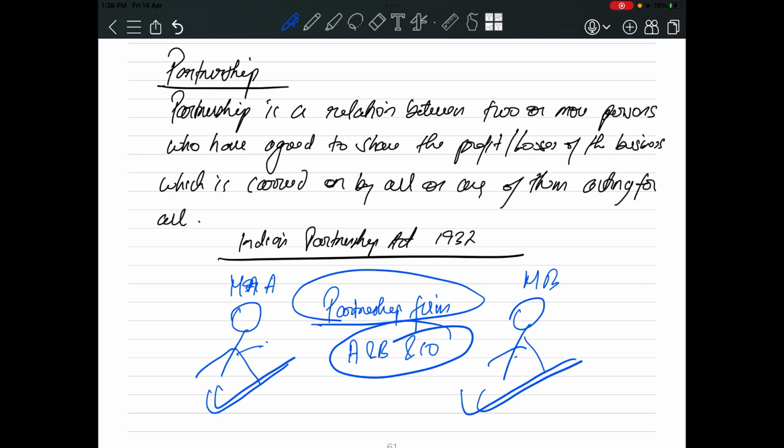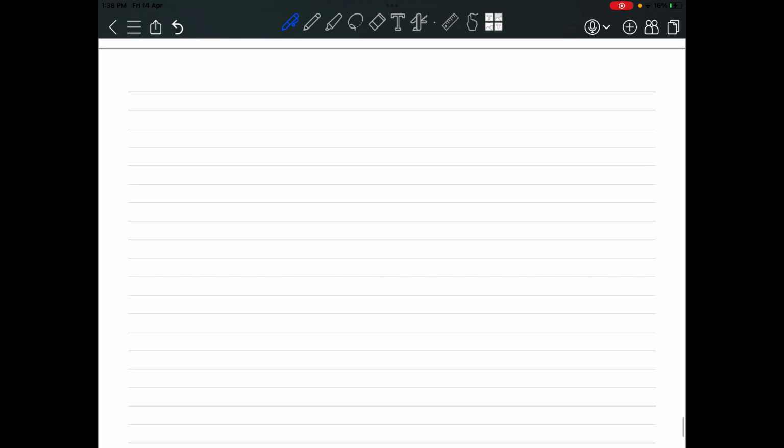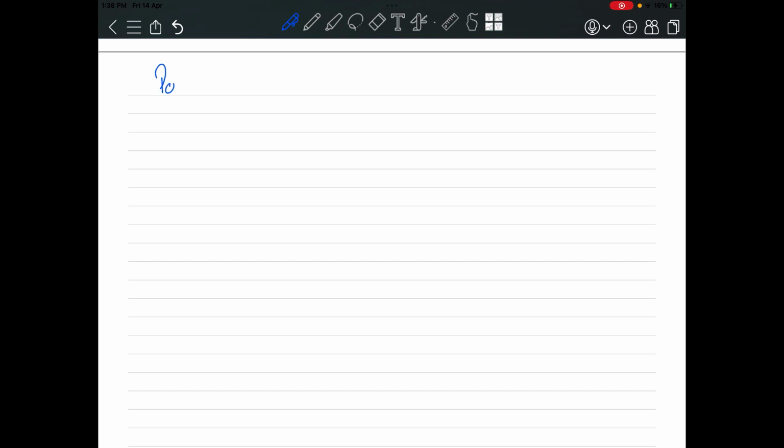Simple as that. Now let's talk about partnership deed. What is a partnership deed? This is a very important concept.